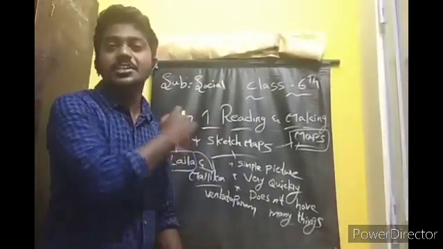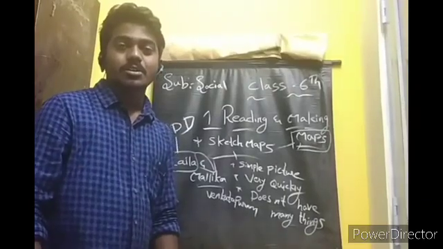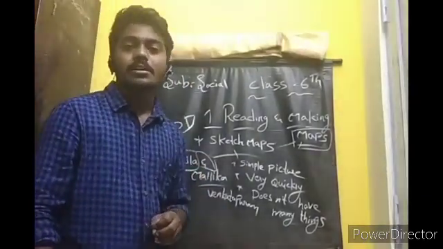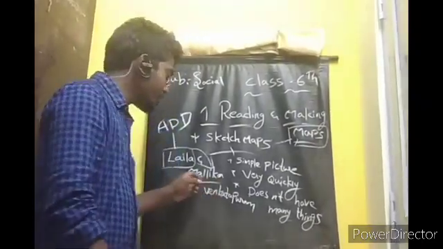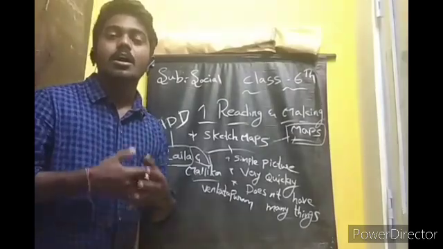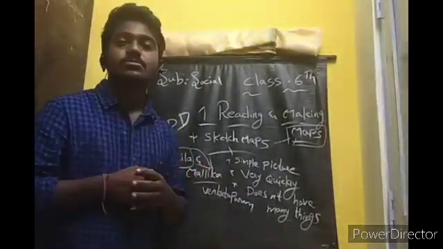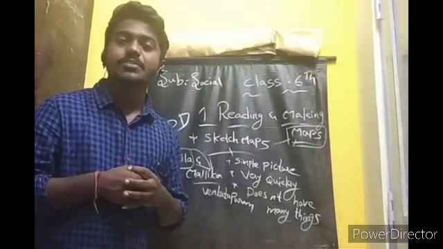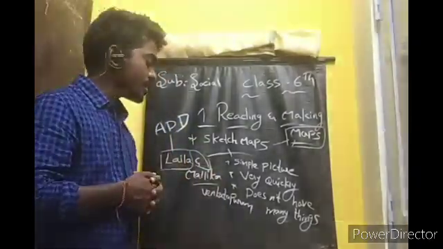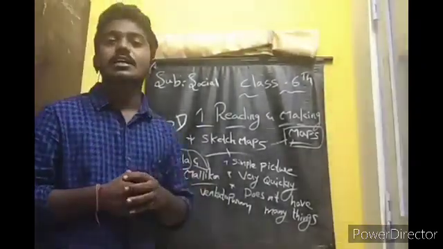She posted the letter back to Laila, and she also gave one sketch map, showing how, after coming to the Venkatapuram bus stand, Laila will come to Malika's house.